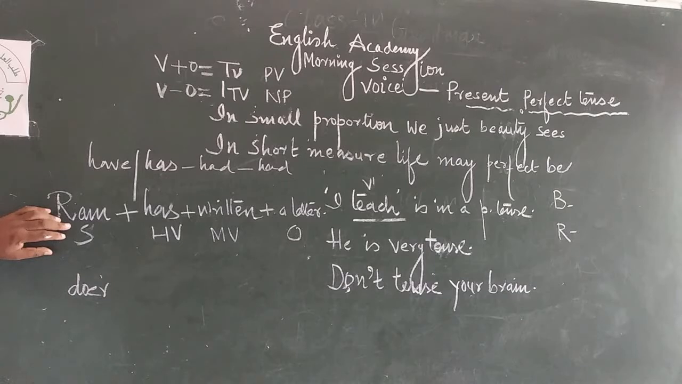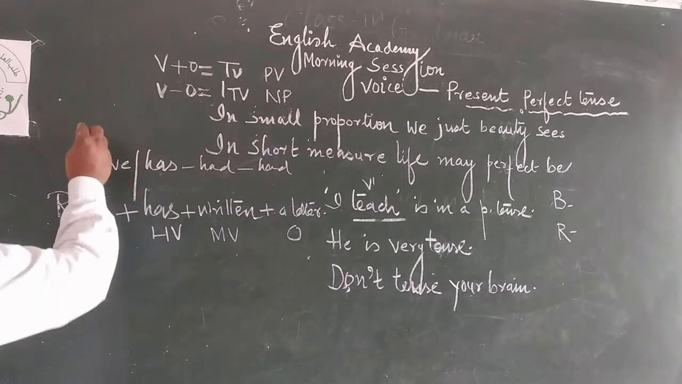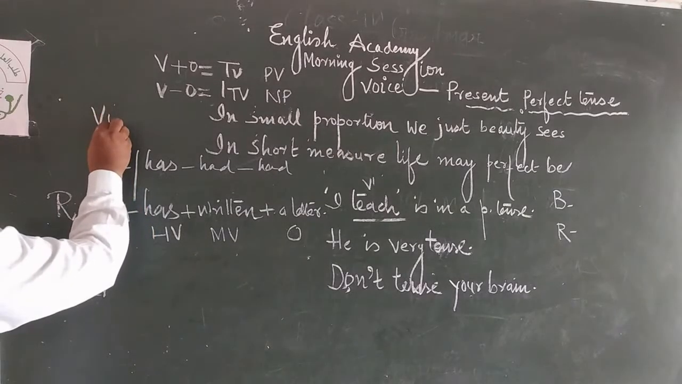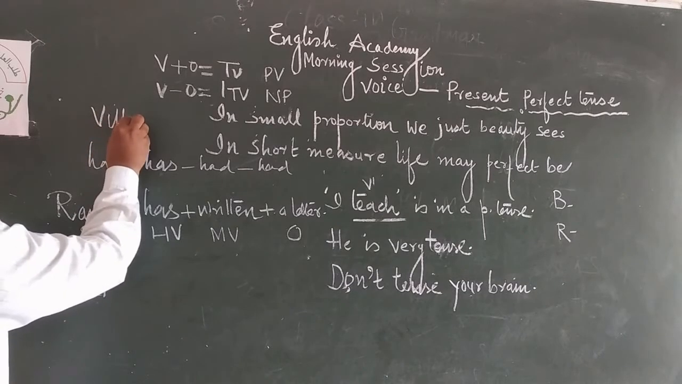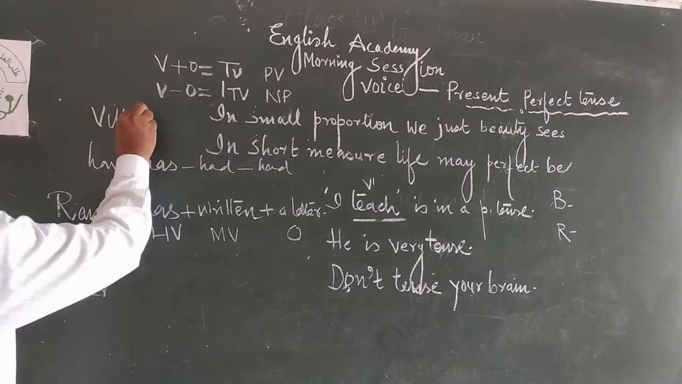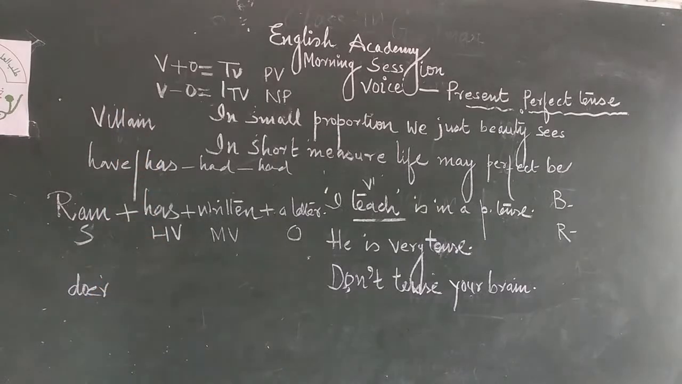So in active voice, who is the hero? Ram is the hero. He is very active, so it is called active voice, because he does everything. He is our hero. He is not our villain. Villain, I want to write the spelling: V-I-L-L-A-I-N. Villain is the opposite of hero.